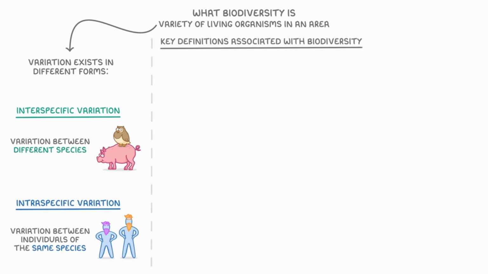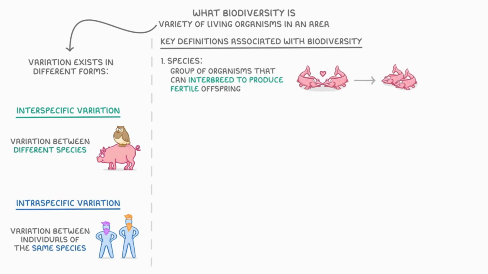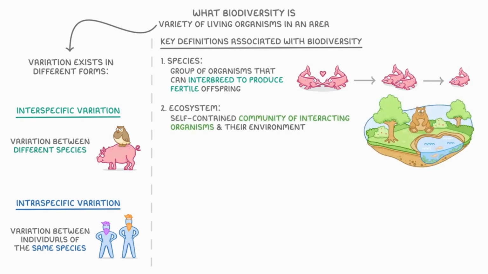There are a few key definitions associated with biodiversity that you need to know though. One term you'll hear a lot is species, and we can define it as a group of organisms that can interbreed to produce fertile offspring. For instance, these two salmon are the same species because they can reproduce, and then their offspring can also reproduce. The next really common term is ecosystem, and this refers to a self-contained community of interacting organisms and their environment. So here, the interacting community accounts for all the living factors, like the plants and animals, and the environment accounts for all the non-living factors, like water, soil, sunlight, and air, and they all form part of the same ecosystem.